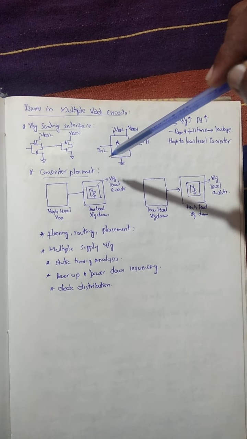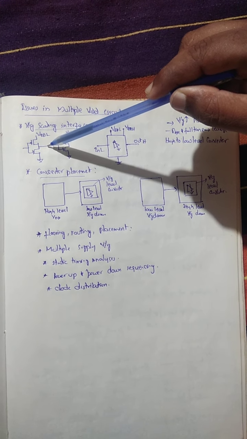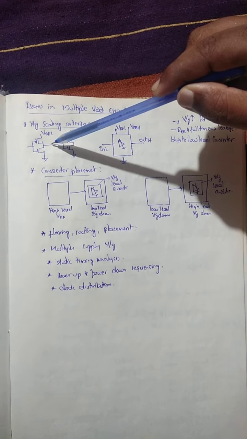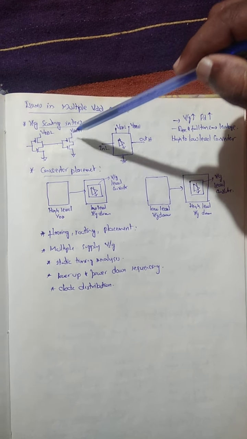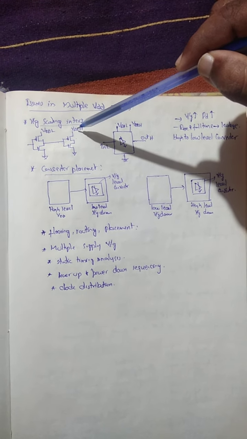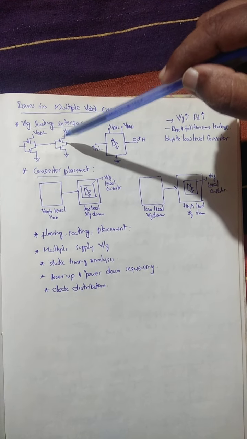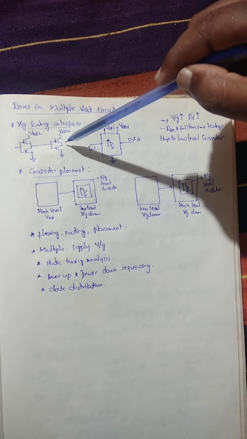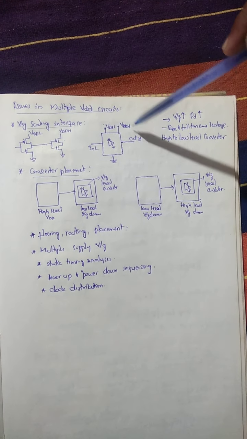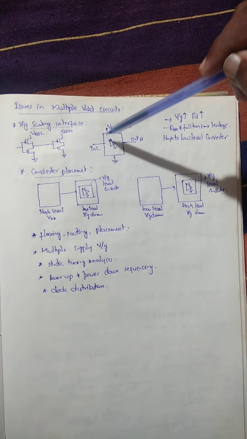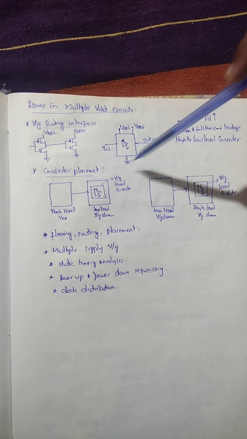Next, let me consider that here the voltage is going to be VDD. Of course it is going to be greater than the threshold voltage, but that threshold voltage is going to be lesser than the VDDH. So at that time there will be a short circuit. When there is a short circuit, automatically the power dissipation will again come into existence. So we should make use of the voltage level converters. This is the schematic of a voltage level converter.